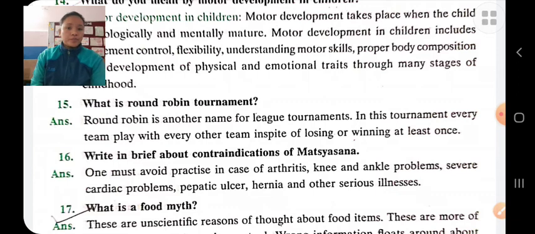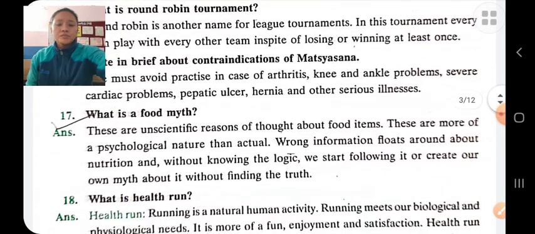Write in brief about contraindications of Matsyasana. The person suffering from knee, ankle problems, severe back pain, hernia, etc. should avoid Matsyasana.